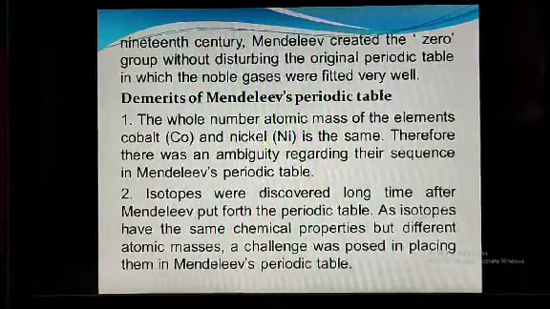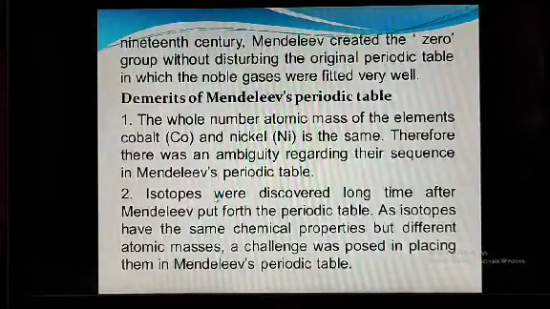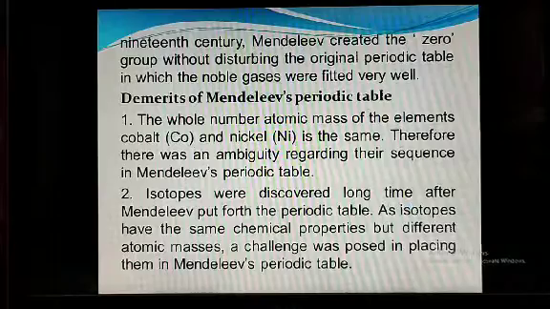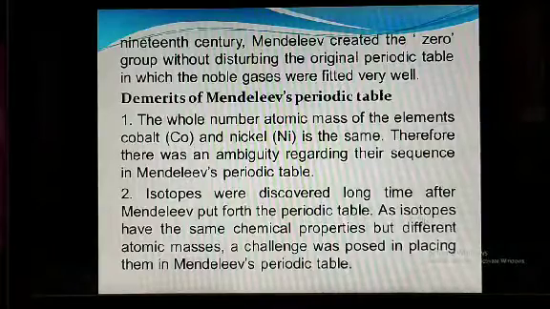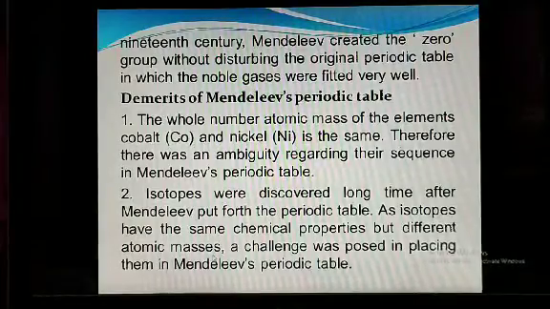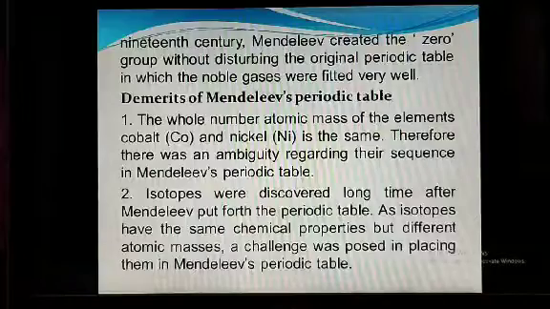Then the second limitation is isotopes. You are aware of isotopes. Isotopes were discovered a long time after Mendeleev put forth his periodic table, as isotopes have the same chemical property but different atomic masses.